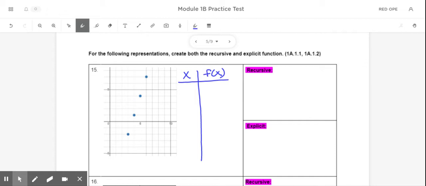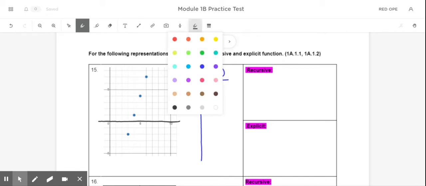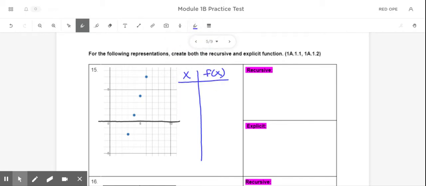So my x values here, if you look at the graph carefully, the x-axis is actually here on the graph. So my first x value is going to be 3, and then my first output is going to be negative 2. Then I'm going to have 4, 1, and then 5, 4, and then 6, 7. Now, after you have a table, I think it's much easier to write equations.